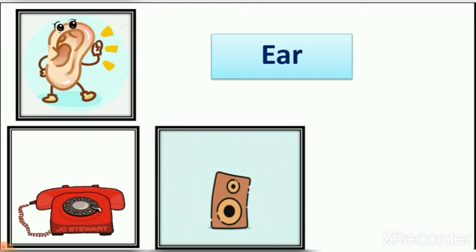telephone. So when we use a telephone, which body part are we using? We are using our eyes. First tell me, we use the telephone to speak with people, right? So when people are speaking on the telephone, which body part are we using? It is our ear. It means you can see here that we are using our ear to hear things on the telephone. Then next is speaker, right?